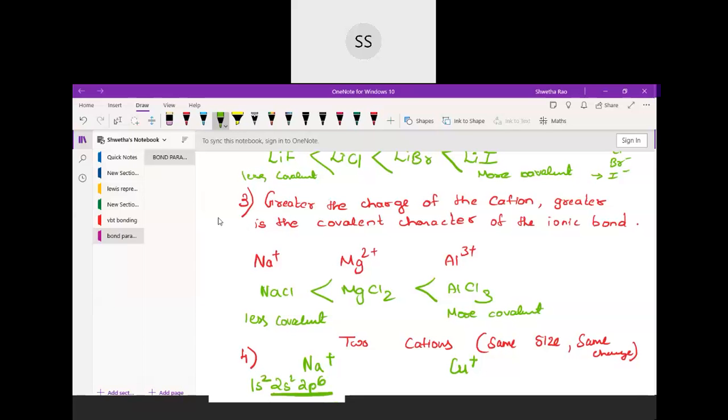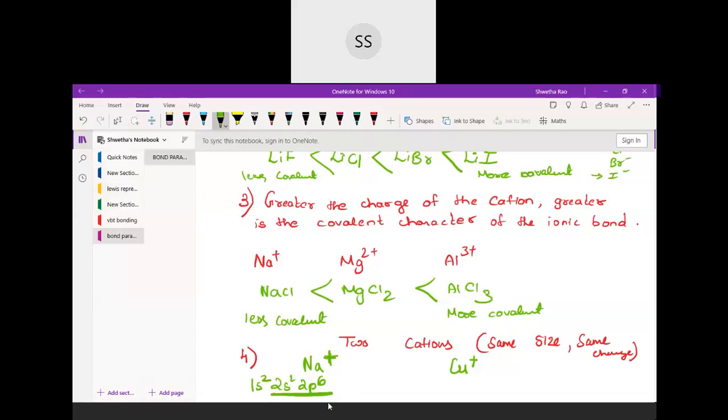So the one which has more polarizing power, let's check the electronic configuration. Sodium has atomic number 11, so 1s2, 2s2, 2p6, 3s1. Na+ means it has lost that one electron. Agree with me? So we will not have an electron in the third shell. This is the noble gas configuration, 1s2, 2s2, 2p6, which is neon's configuration, what the sodium ion has attained.